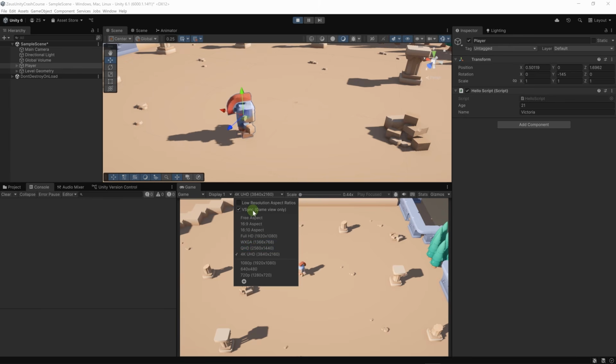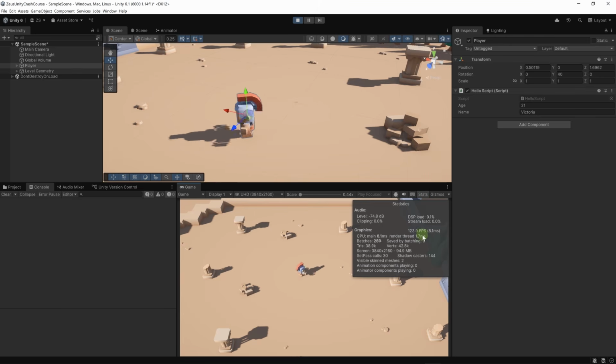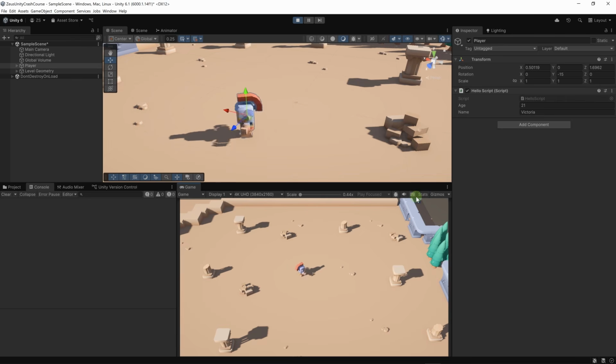If we disable VSync, our character will turn much faster, and in the stats we can see that now the game is running at between 120 and 150 frames per second. In your games, it's usually a bad idea to tie your code with the frame rate.